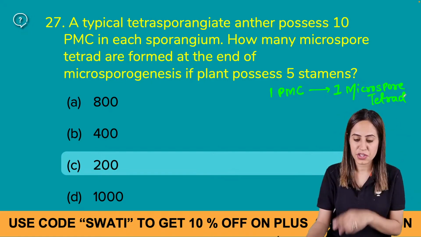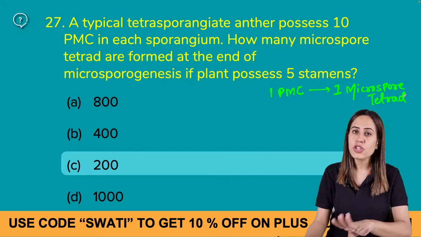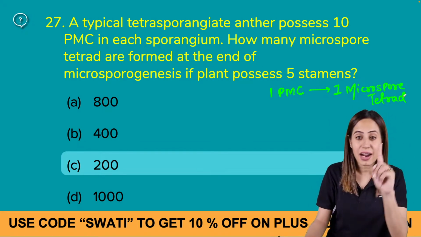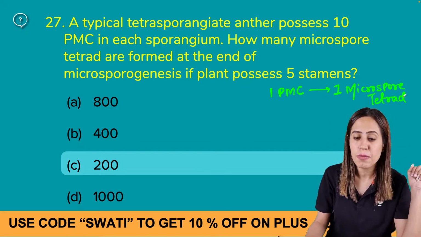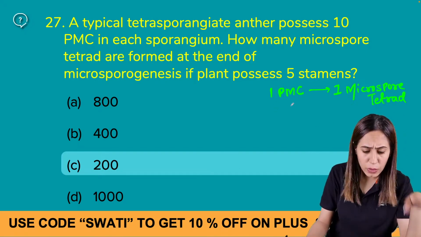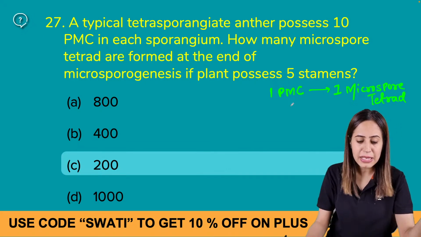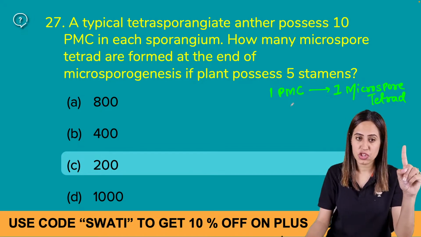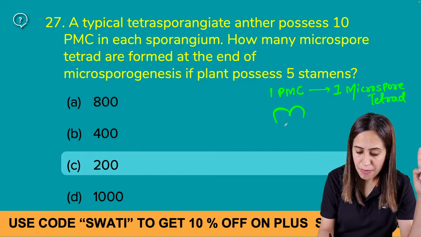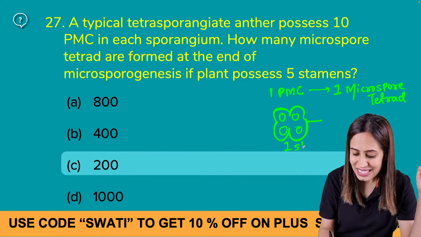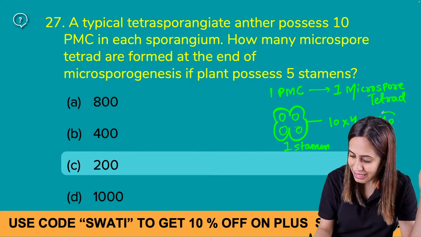It's a very beautiful question. One pollen mother cell is going to form 4 microspores, but will form only 1 tetrad. Now, 10 pollen mother cells form how many tetrads? 10 only, in 1 microsporangium. So how many microsporangia are there? 4. That means in one stamen we have 10 into 4, that is 40 tetrads.